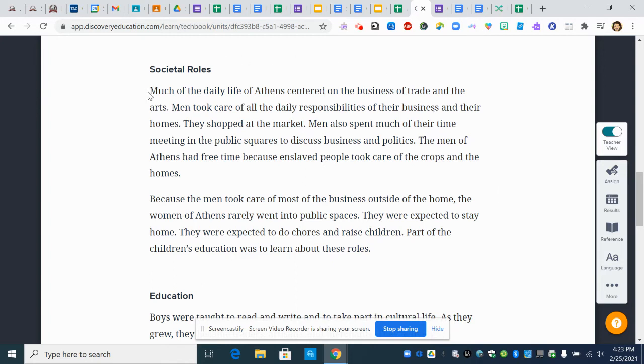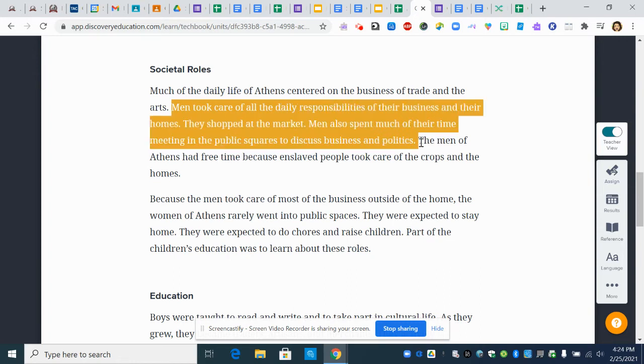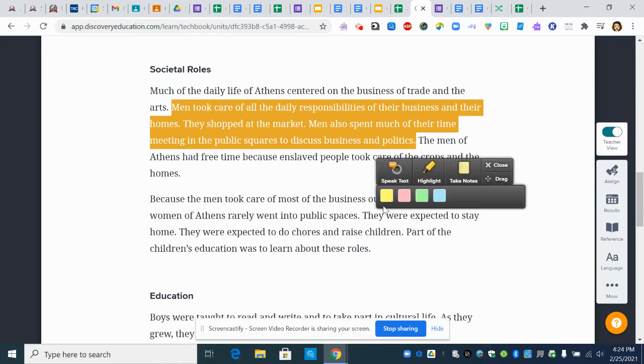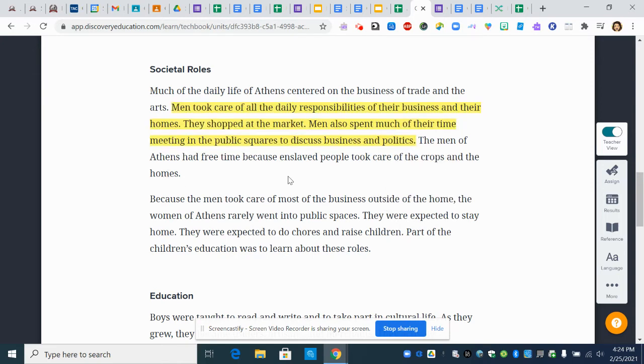All right. So, societal roles for men is that they took care of daily business. Okay. So they did the shopping, they took care of all of the things that required them to be in public.